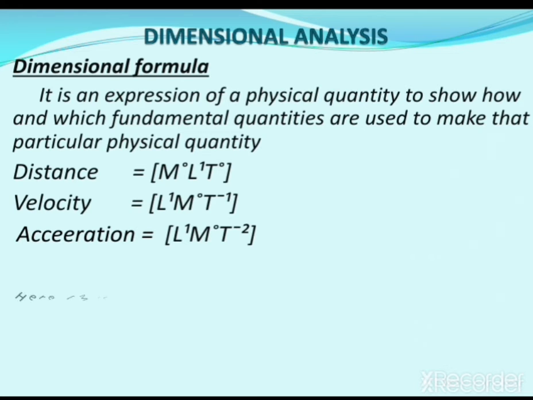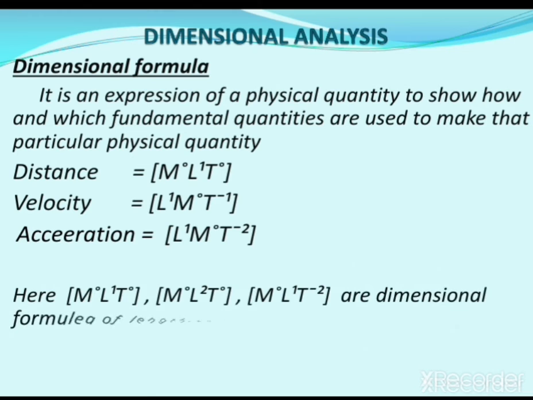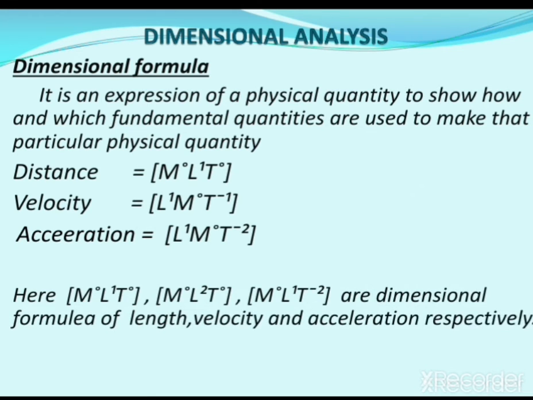Okay, so these are the dimensional formulas for distance, velocity, and acceleration. You can find out dimensional formula for different physical quantities. Just you should know the units of the given quantity, then express it in terms of the fundamental units within the square bracket, then it will give you the dimensional formula.